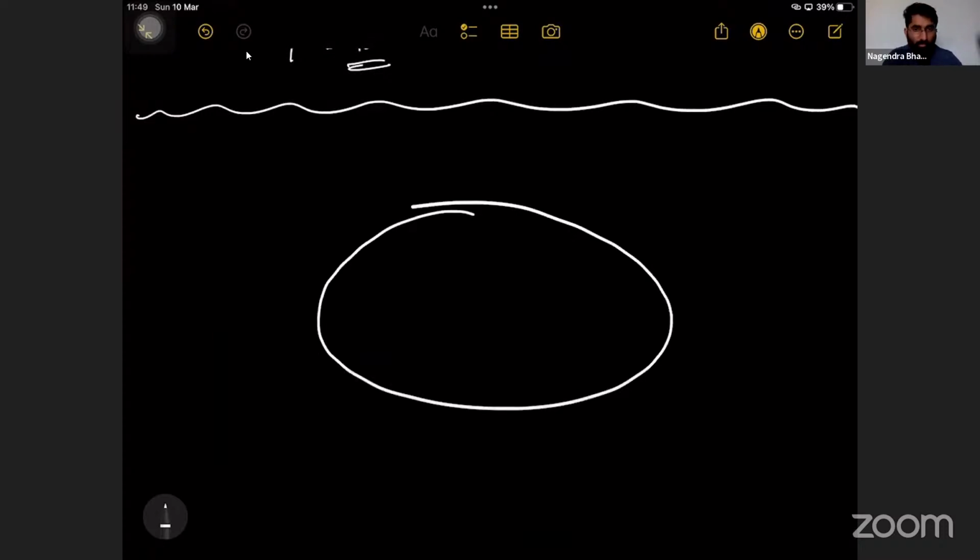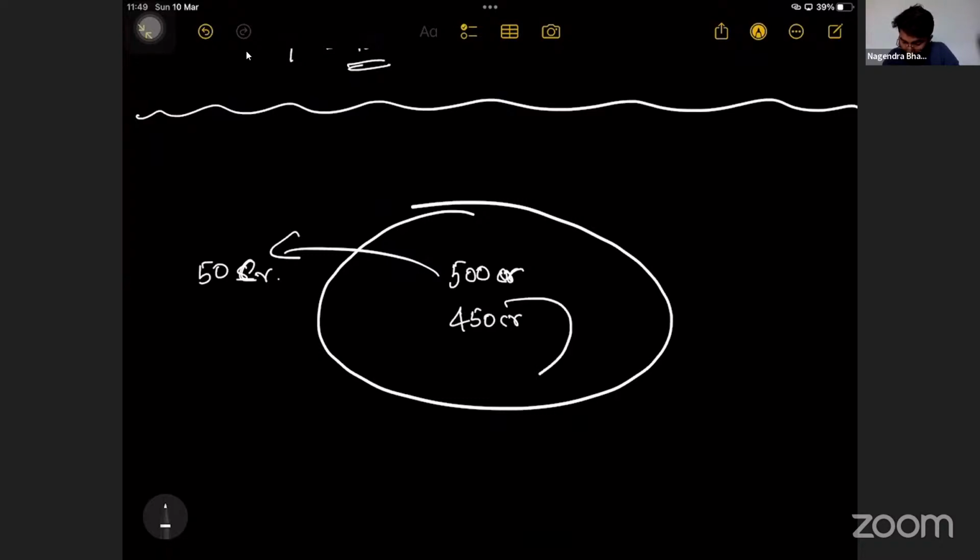Example. In the economy, this is the economy as a whole. There was 500 crore. In the economy, the total income was 500 crore, the total amount which was with the people. If there is more savings, example, 50 crore got saved, then the economy has only 450 crores. That will get multiplied.